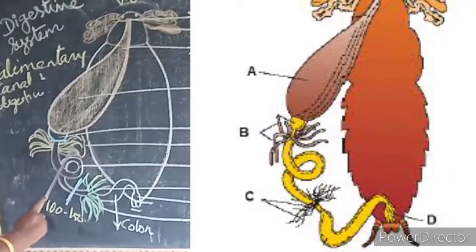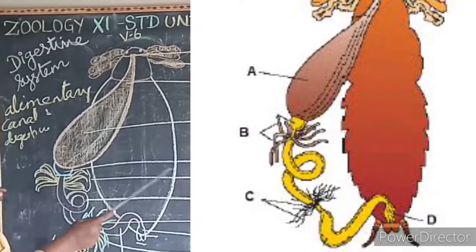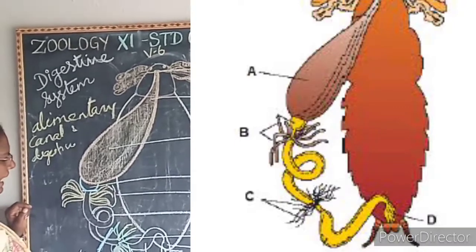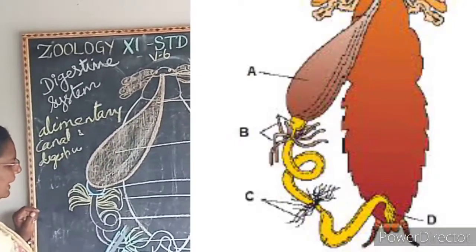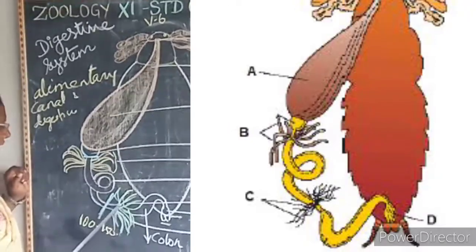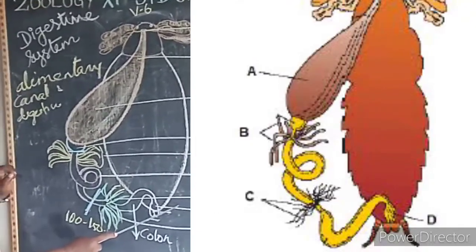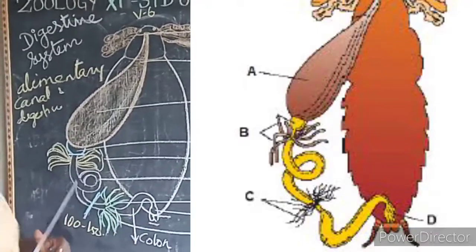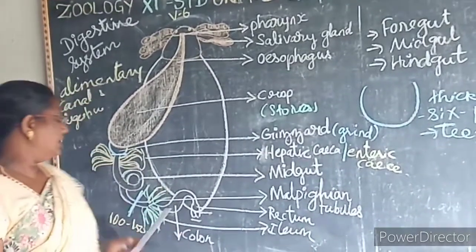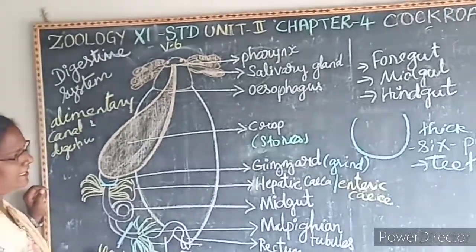In the midgut, hepatic caeca is present. What is the other name for the hepatic caeca? Enteric caeca, which produces the digestive juices. Then the midgut is followed by the hindgut, and the hindgut is broader than the midgut. In the hindgut, you can see the Malpighian tubules, which are the 100 to 150 fine, numerous finger-like projections. What is their main use? To remove the excretory waste from the hemolymph or the blood. Then the hindgut is divided into ileum, colon and rectum. The rectum opens into the anus.